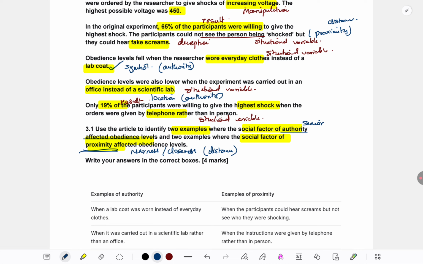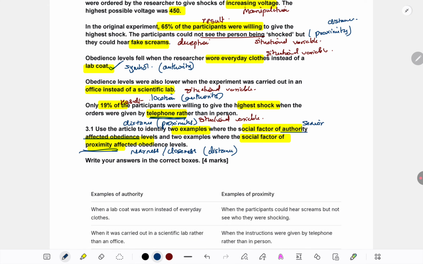Also, one more we had seen, when the phone instructions are being given, here the authority is not nearby. There the victim was not nearby when they are getting shocked somewhere else. Here the authority figure is not nearby, so again they're at a distance, which means this is also about proximity.